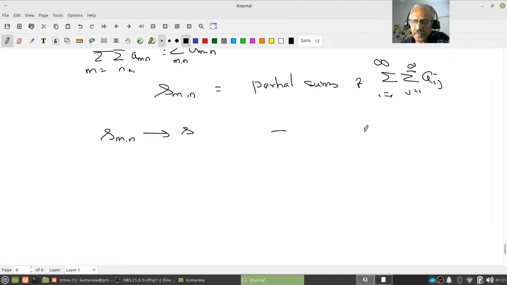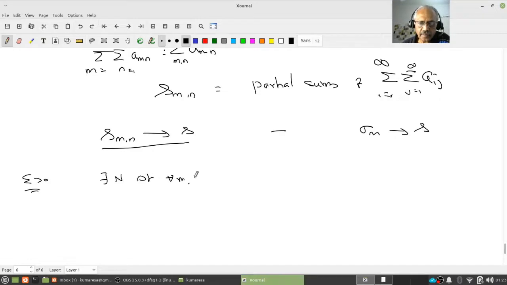I want to claim my sigma M converges to S. So let epsilon be given. Since SMN converges to S, this means there exists an N so that for all M, N greater than or equal to N, mod SMN minus S is less than epsilon.